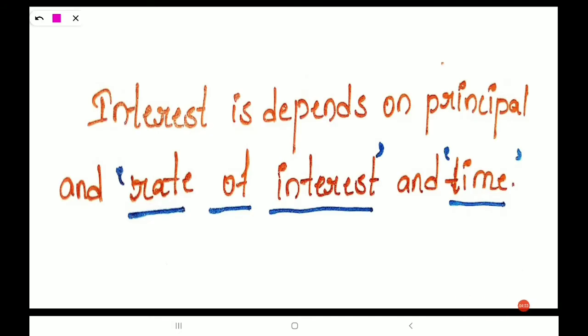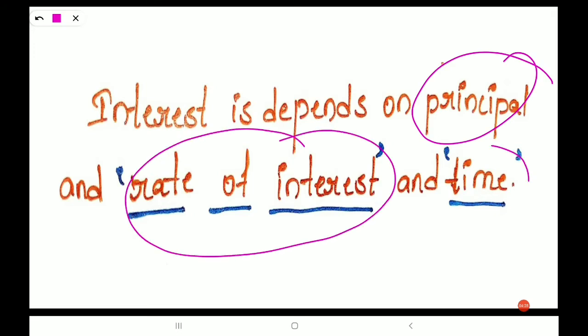On these three, principal, rate of interest and time, the interest depends. We have learned principal and rate of interest just now, so let's see what time is.